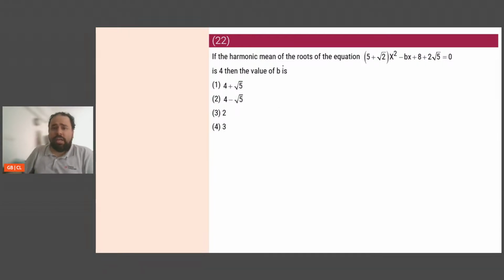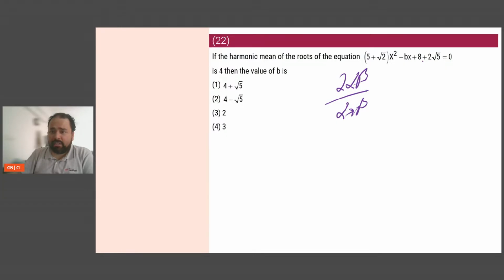If the harmonic mean of the roots of this equation is 4, what is the value of b? Okay, now harmonic mean we know. Harmonic mean is 2 alpha beta by alpha plus beta. We are absolutely crystal clear with that. Now alpha and beta are what? They are the roots.